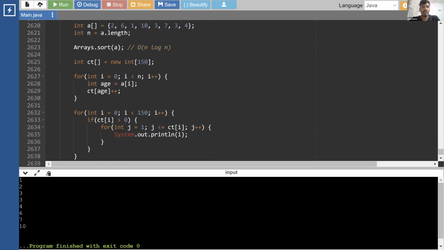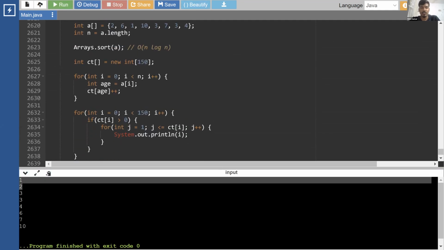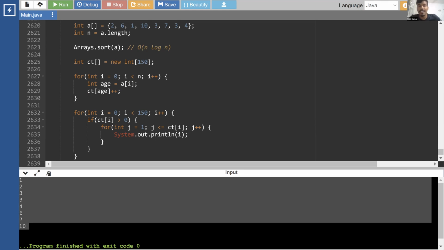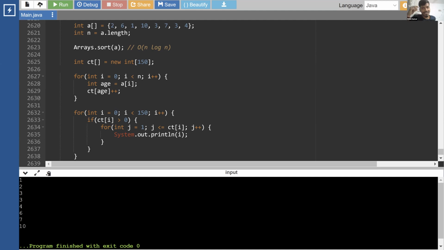Okay, see, so this is a sorted list, right? 1, 2, 3, 3, 4, 6, 7, 10. Right, so this is the sorted list. We did not apply any sorting. Right, sasta hashing is back.